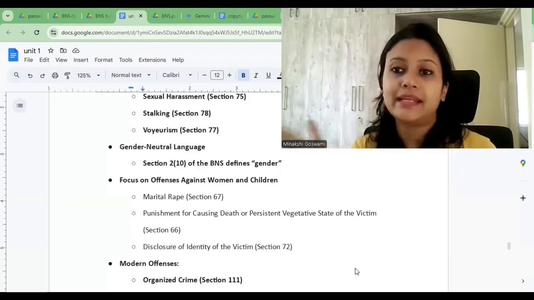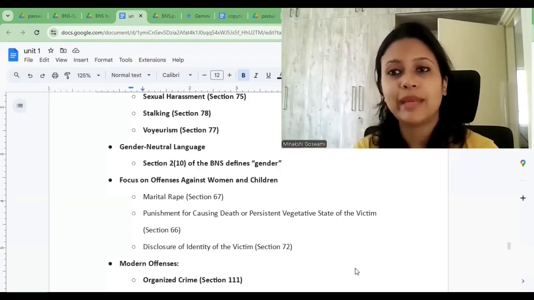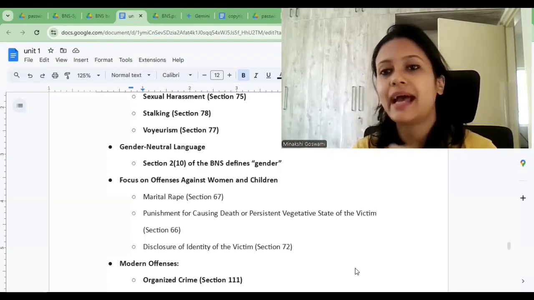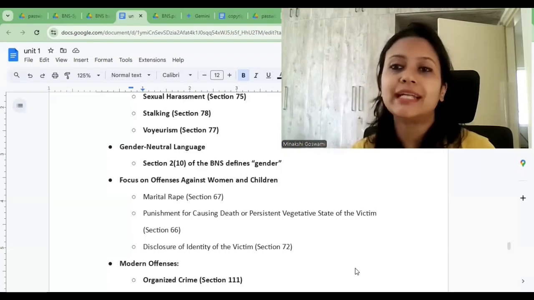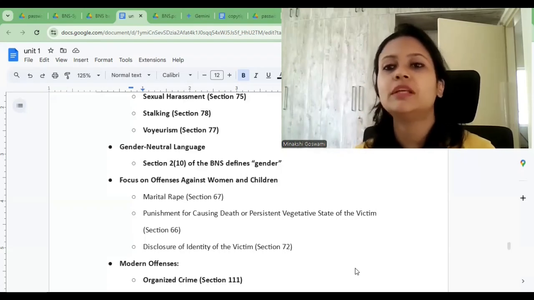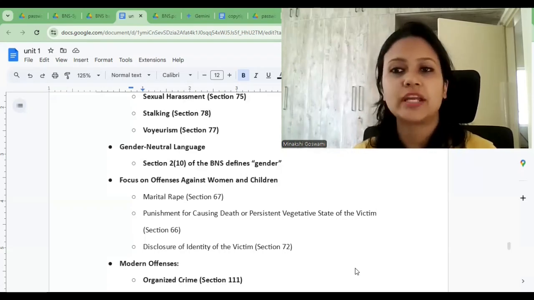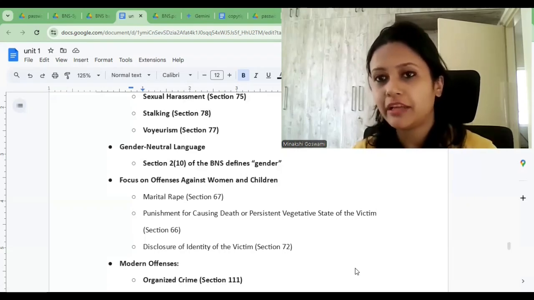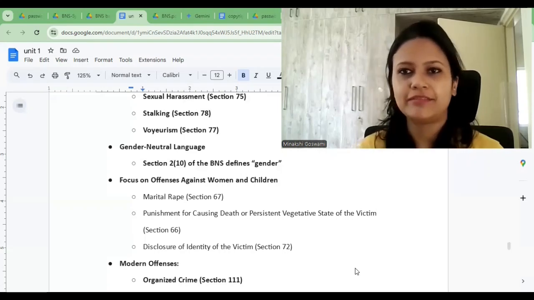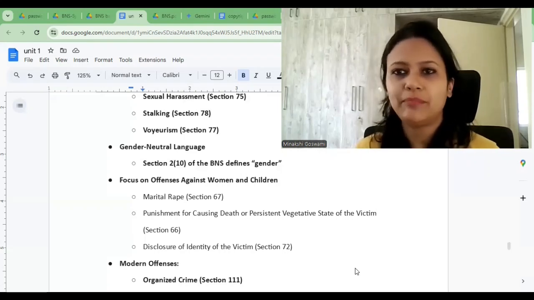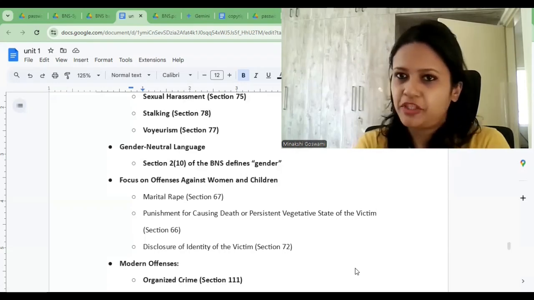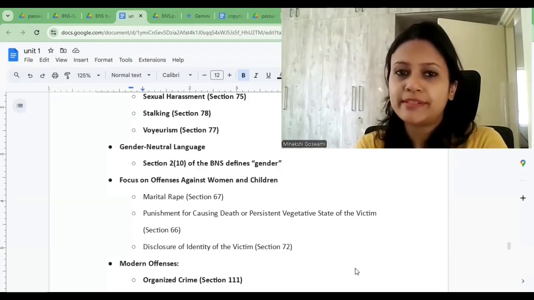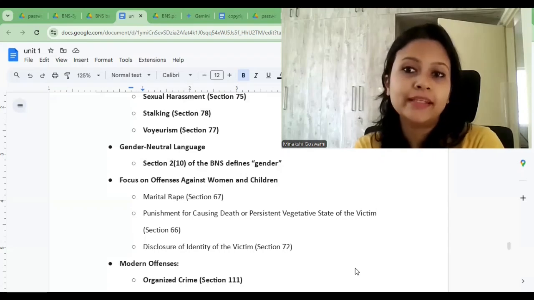It only said he would include male and female, but then BNS has made it clear that he or its derivatives will mean male, female, transgender, anybody. Whenever you look at the definitions, he and his derivatives are used, but it would mean everybody. So these things are made clear in the definition part itself. You can remember this section: it is section 2 clause 10 that defines the word gender.